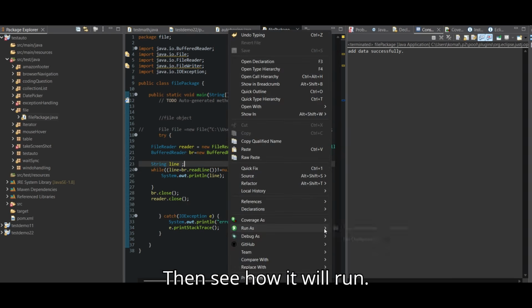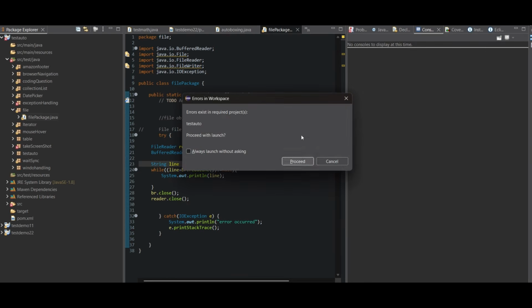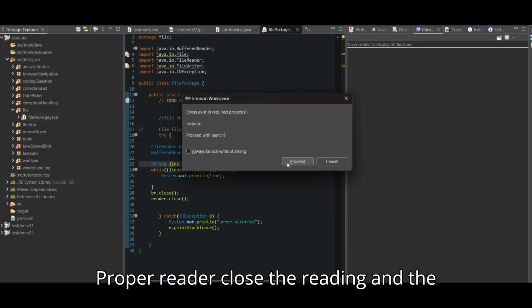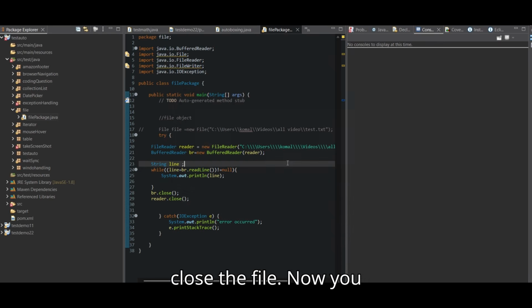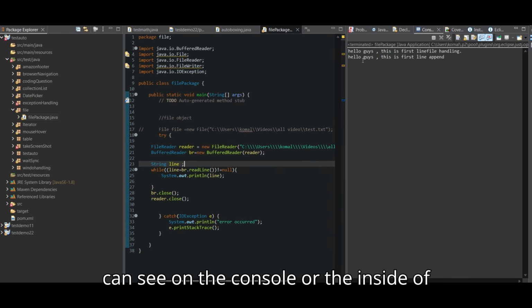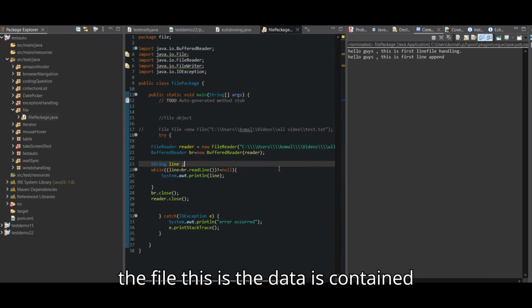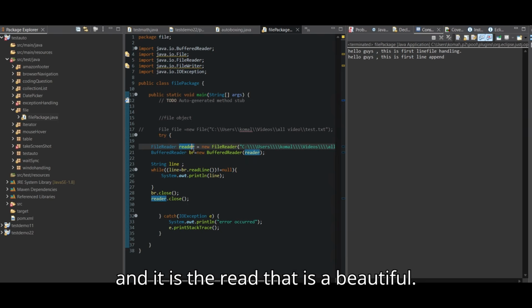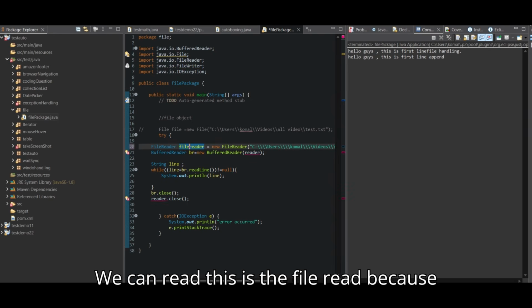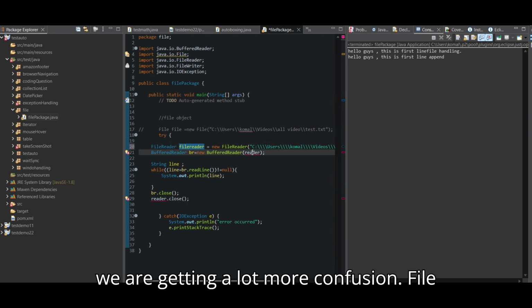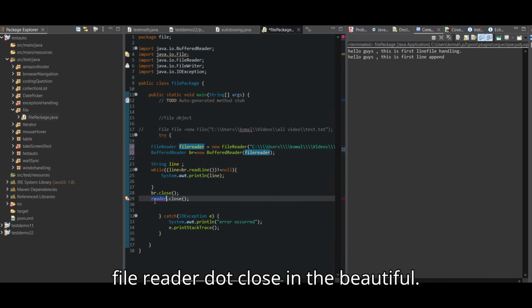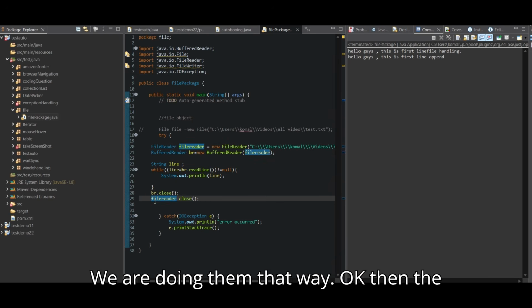Then see how it will run. Buffer reader close the reading and close the file. Now you can see on the console the data contained inside the file, and it is read. That is a beautiful way we can read. This is the file reader, I'll do it because we are getting more confusion. File reader, copy here and print here, and then file reader dot close. In a beautiful way we are doing it that way.